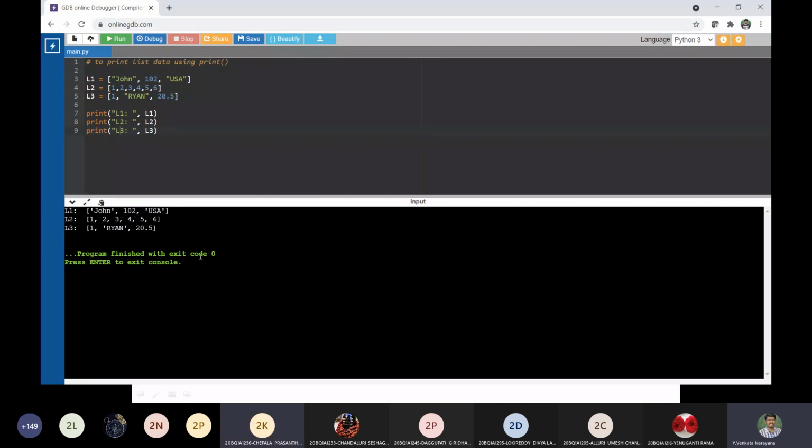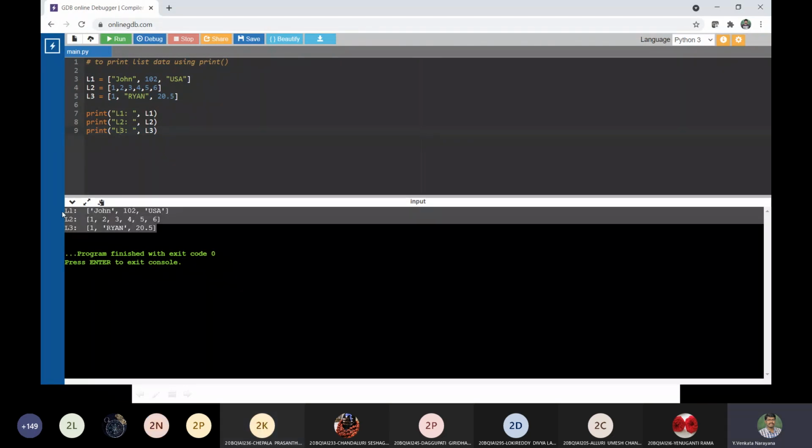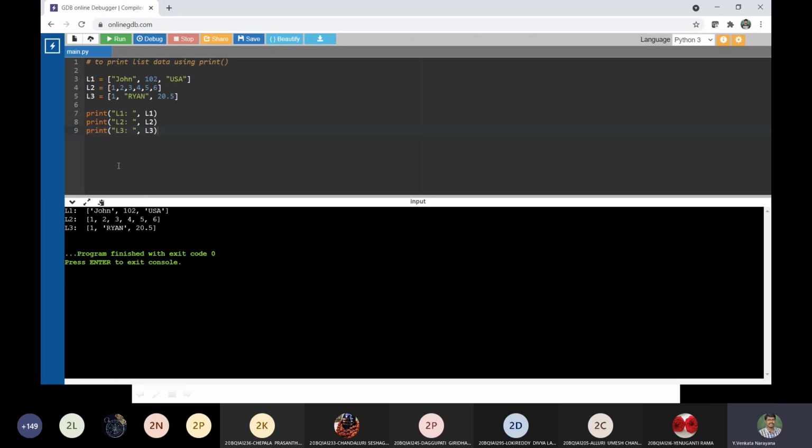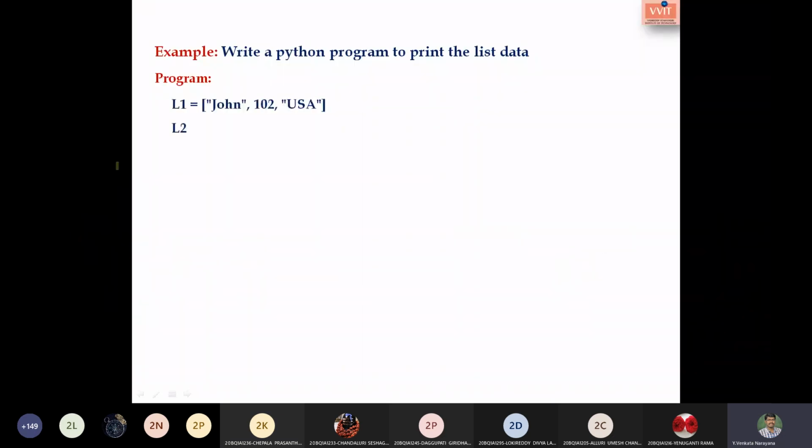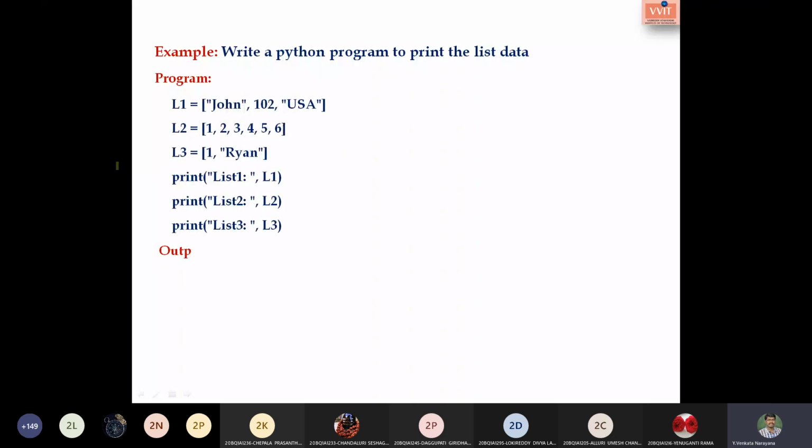So students, is this clear? See here, passing the list name to the print function. That's it. Is that clear? Yes, sir. Please respond. Only one person responded. Yes, sir. It's clear, sir. So this is what I have given in the program. That's it.